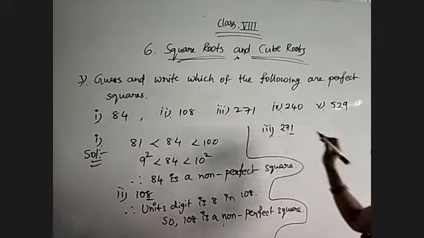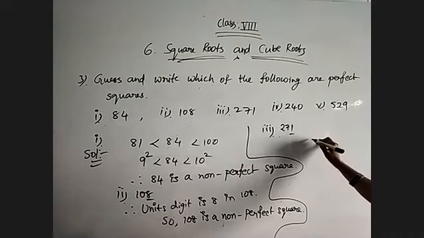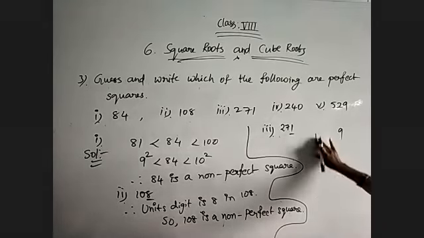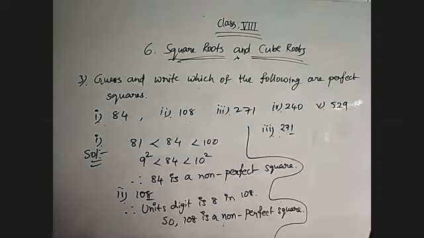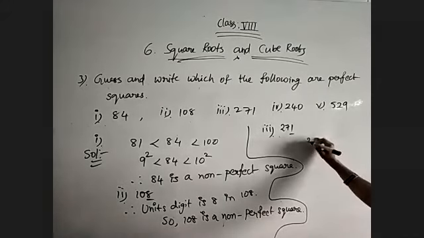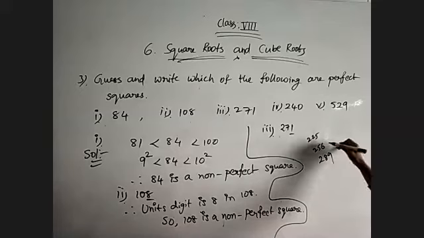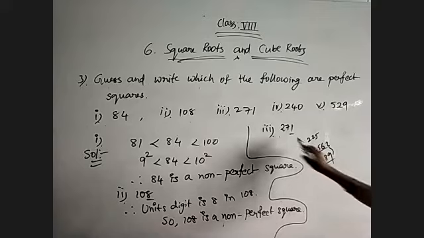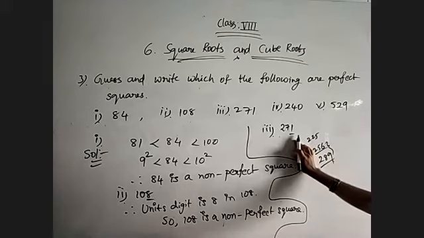271. So if 1 is there, as we know that whenever we get 1, it may be the square value of a number which is having unit digit 1 or 9. Okay, so like that check more than 200 values. See, from 15 onwards we are getting numbers in the 200s. So 15 square is 225, right? 16 square is 256, and 17 square is 289. So observe, between 256 and 289 there is no perfect square. Means 271 is lying between 256 and 289. So 271 also is a non-perfect square.